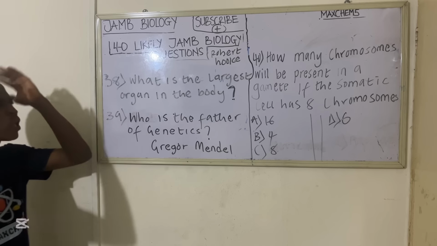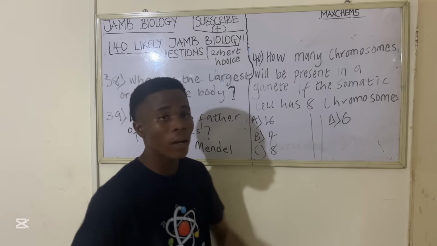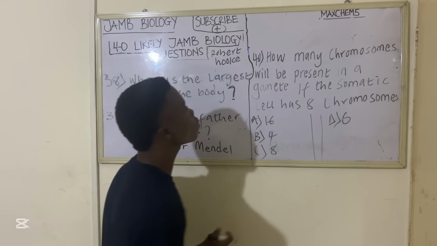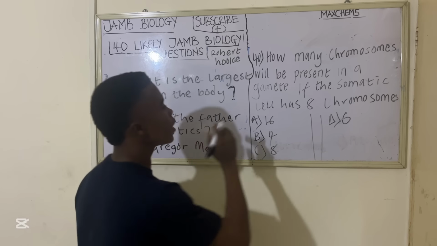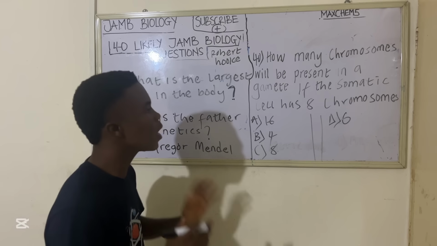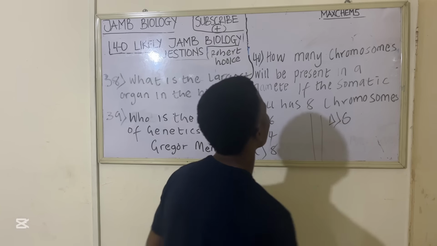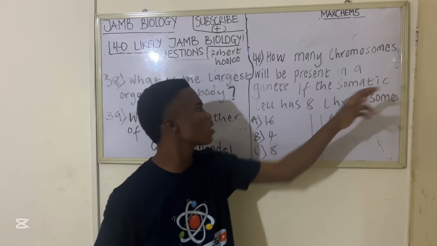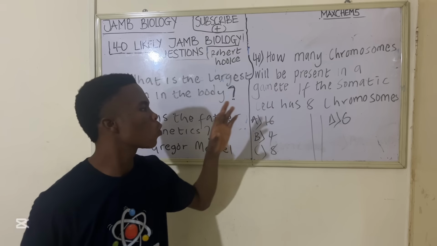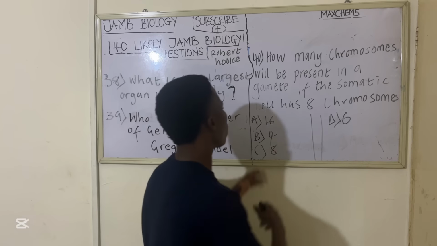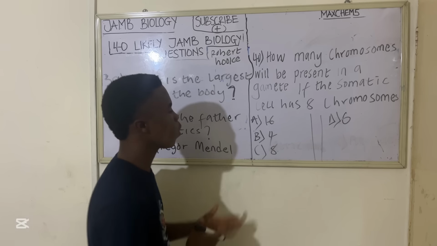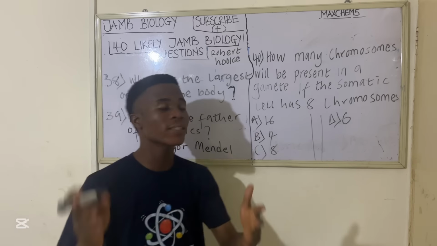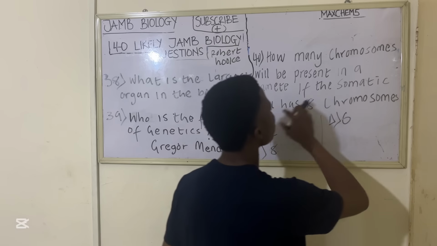So now let's go to the last question. Now listen attentively. How many chromosomes will be present in a gamete if the somatic cell has 8 chromosomes? Option A says 16, option B 4, option C 8, and option D 6. Now let's analyze this. What is a somatic cell?